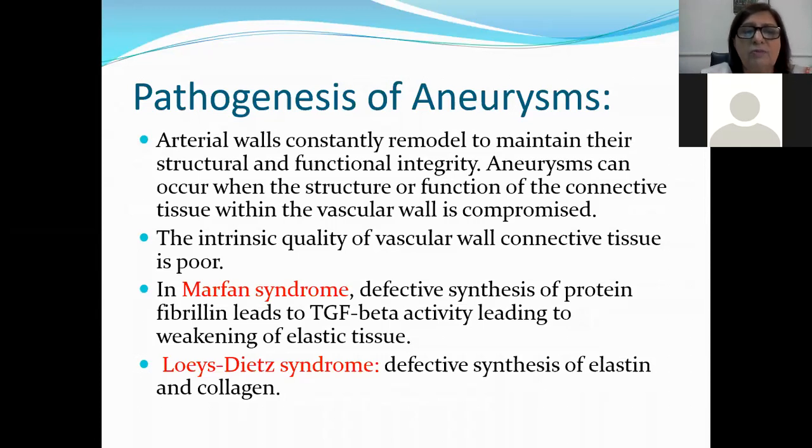In Marfan syndrome, what happens? There is defective synthesis of the protein fibrillin, which leads to increased transforming growth factor beta activity, leading to weakening of the elastic tissue. Marfan syndrome, you have also studied previously, there is going to be weakening of the wall because of the defective synthesis of the protein fibrillin.